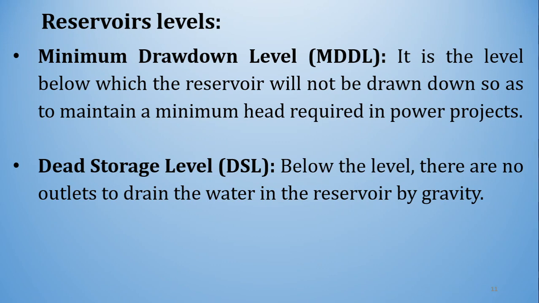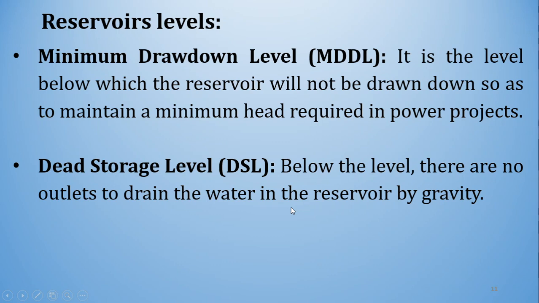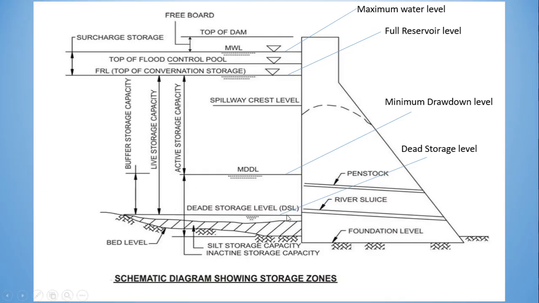Then the dead storage level, that is DSL, which is shown here. Below this level, there are no outlets to drain the water in the reservoir by gravity. As you can see, below this level, there are no outlets to take out the water from the reservoir with gravitational force.